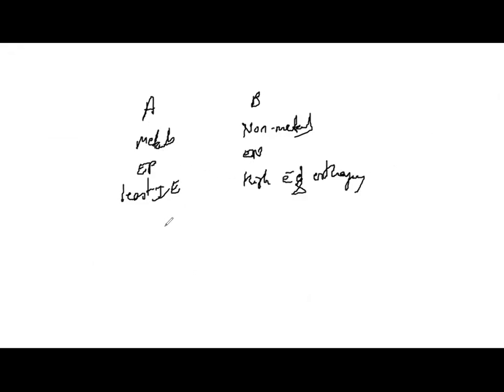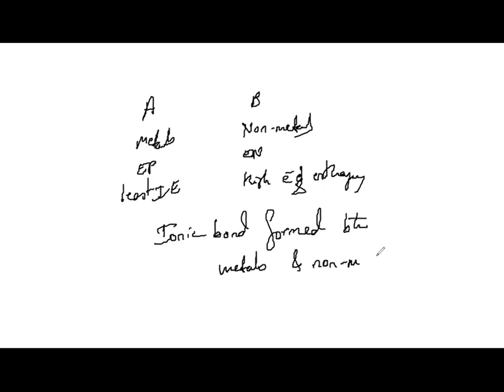So the ionic bond is basically formed between metals and non-metals. That's the reason, when I was explaining one of the points, I said I will tell you later what that means. So an ionic bond is formed between metals and non-metals.